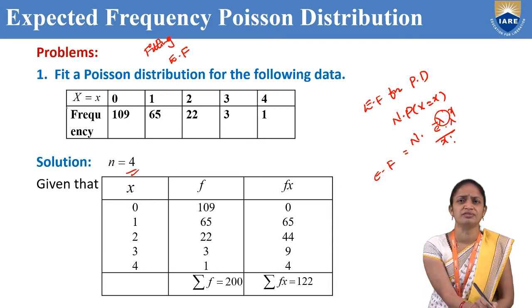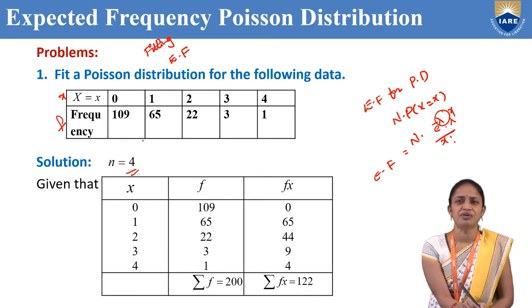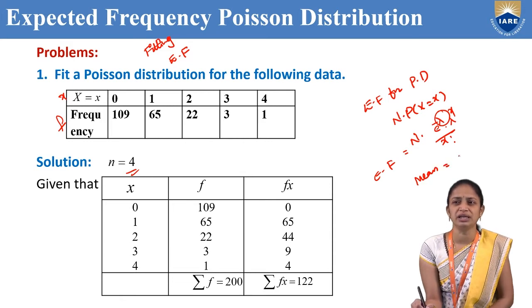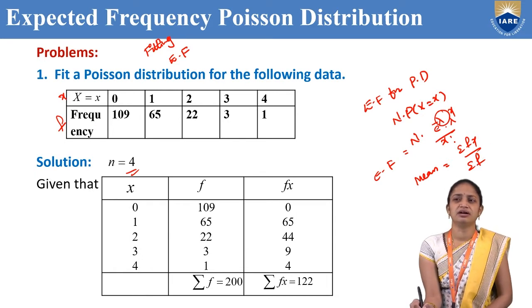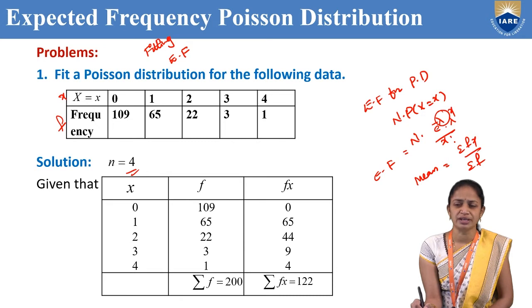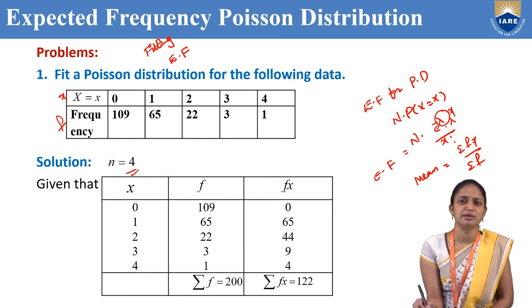But here we have x values and frequencies. So how to find the mean? The mean is summation fx by summation f.